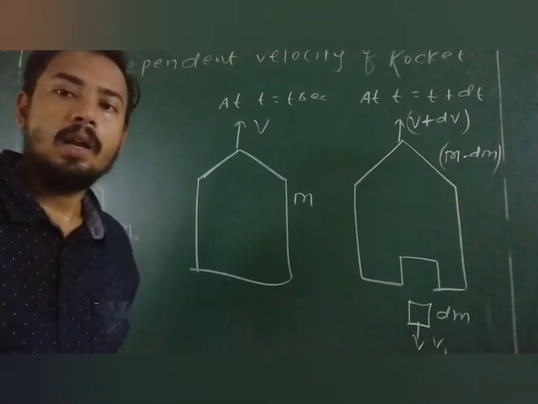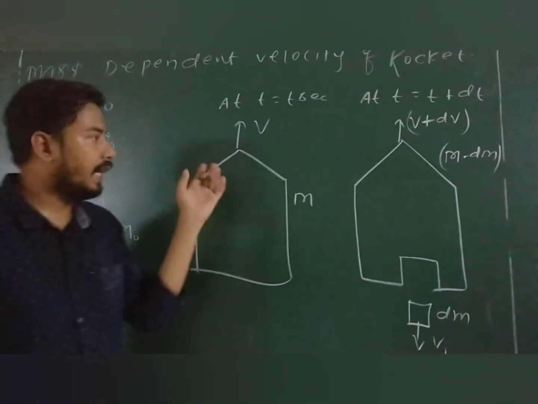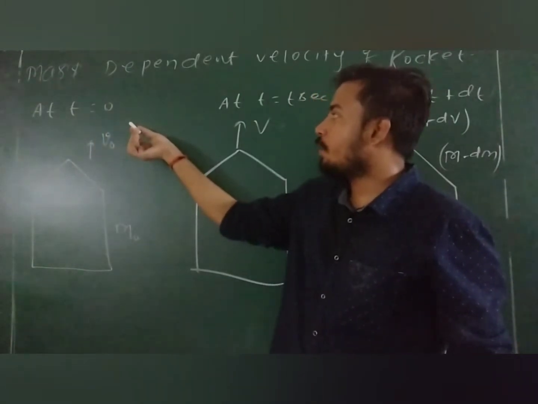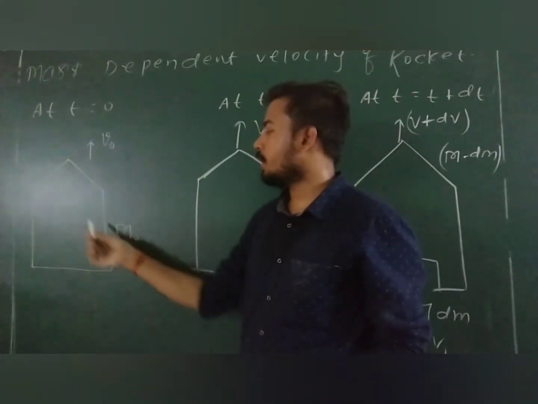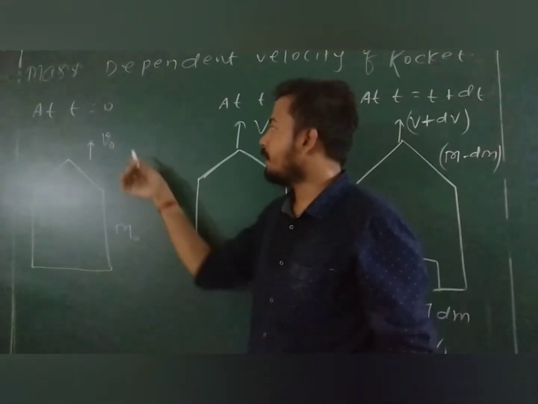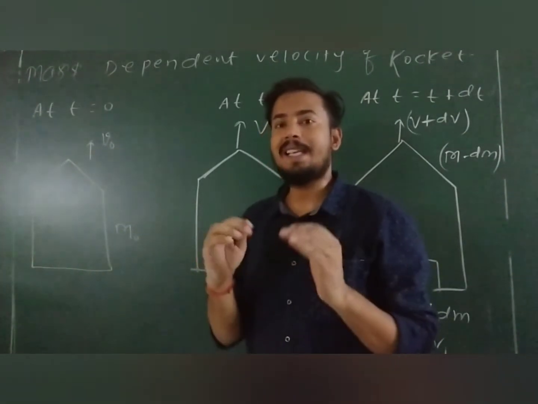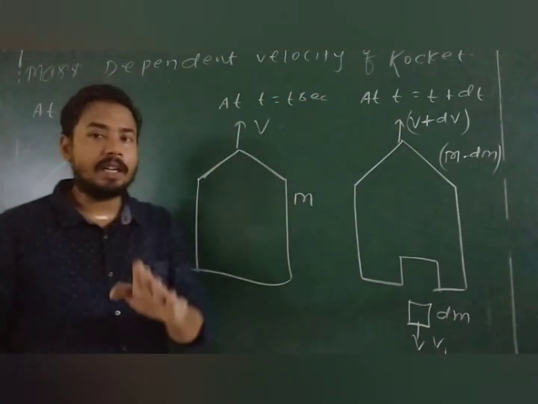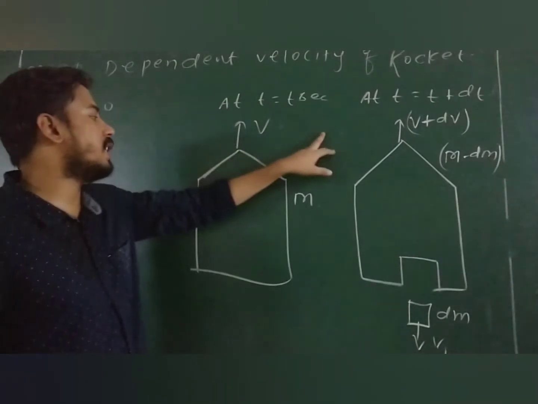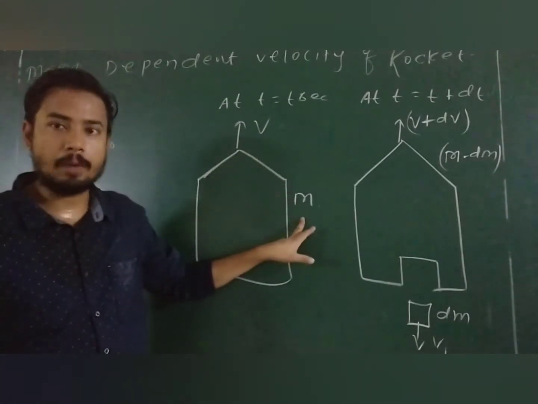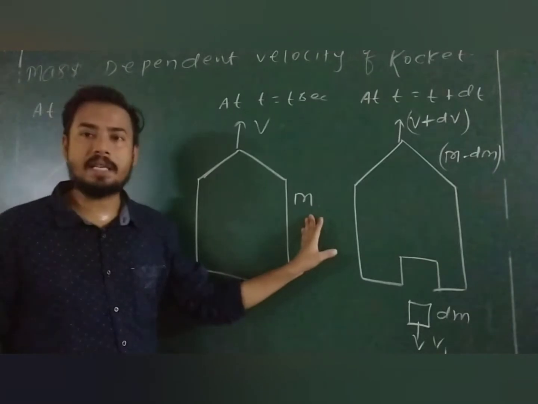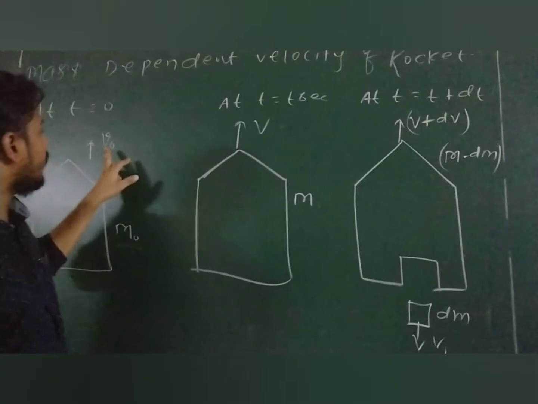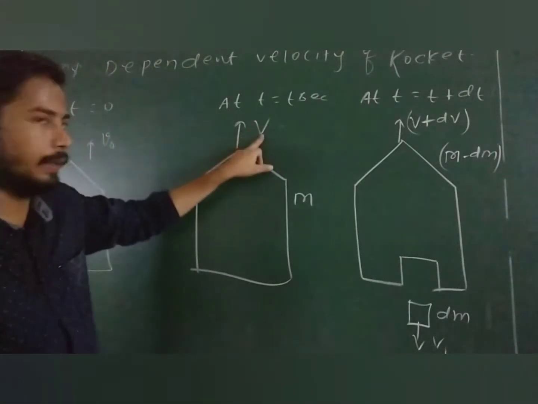So just watch here. We have arranged three situations. At t is equal to 0, the initial situation, I assume the mass of this rocket is m0 and its initial velocity is v0. Suppose initially it has started, so this v0 becomes 0. After a certain time, t is equal to t seconds, its mass becomes m. Suppose initially 100 kg, now it becomes 80 kg, because mass will decrease but velocity will increase. So I assume velocity changes from v0 to v.